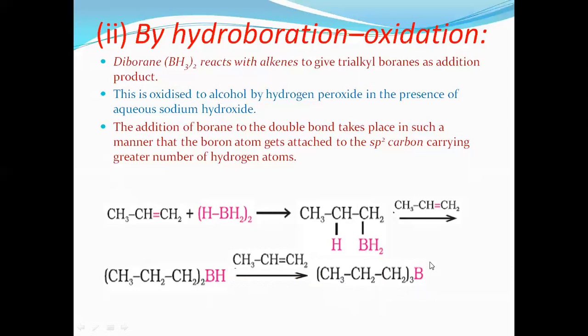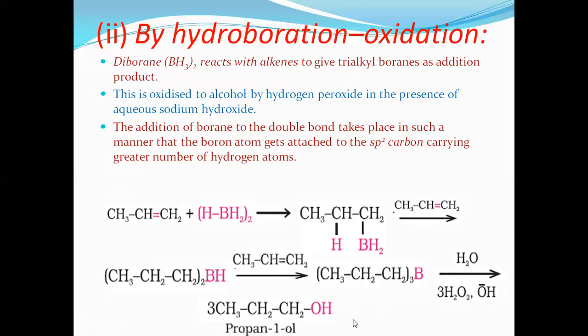Now this trialkyl boron undergoes oxidation in the presence of hydrogen peroxide, H2O2, and sodium hydroxide, which results in alcohol.